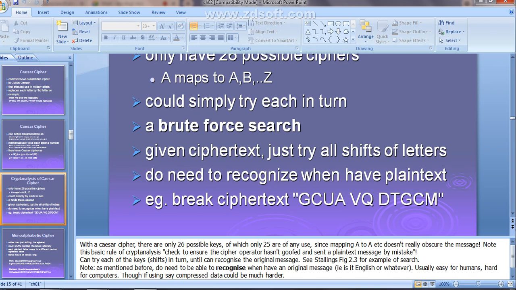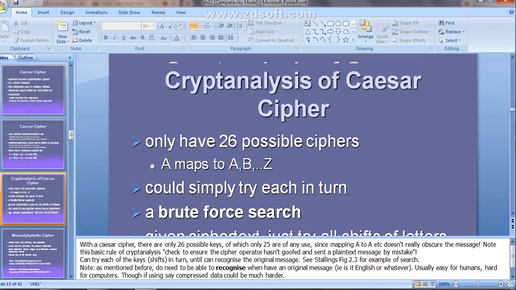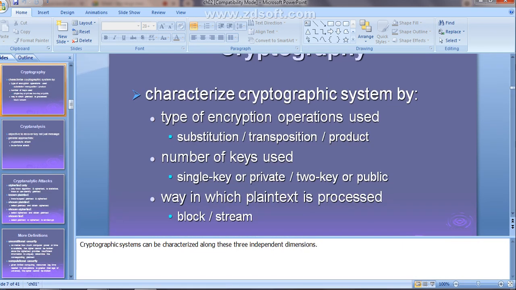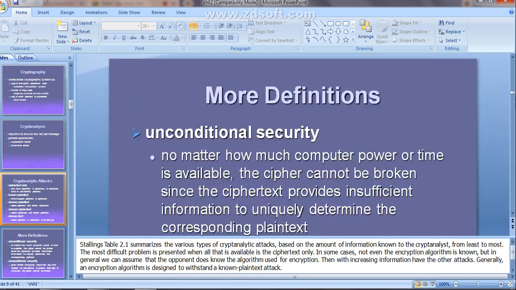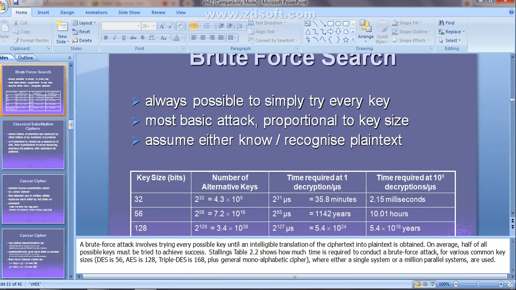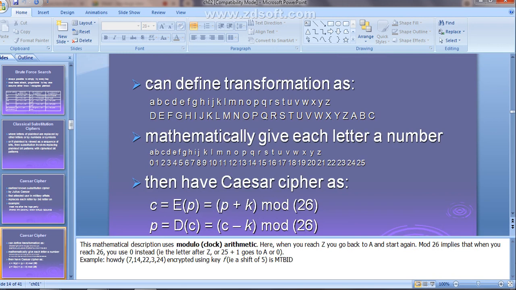Is this slide visible? Wait a sec, I'll share the letters with the numbering where I have written. Now see, for each letter in the Caesar cipher we have given a number. For A we have given the number 0, and for Z we have given 25.